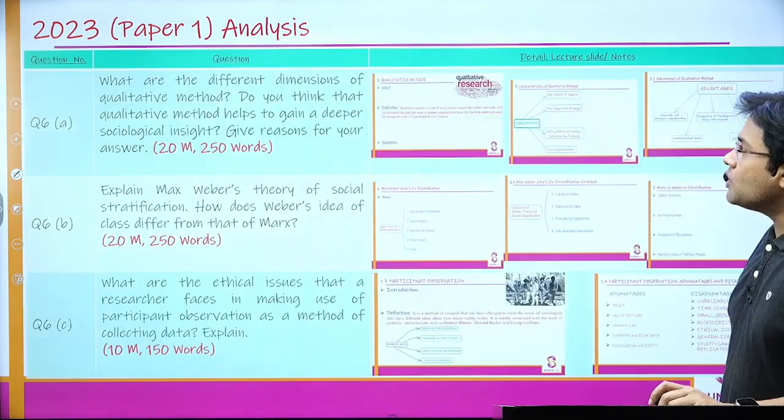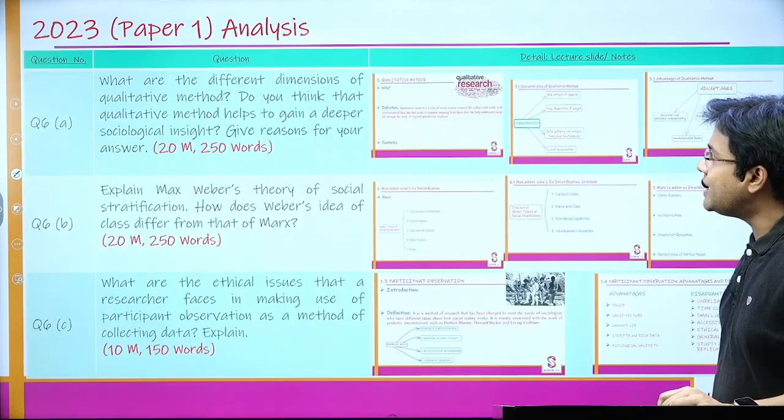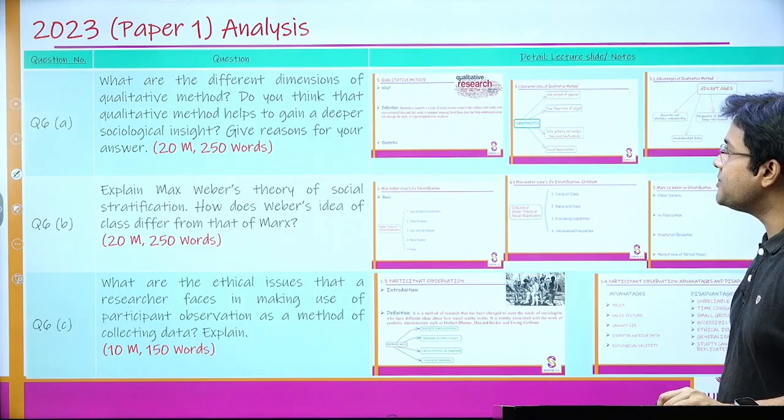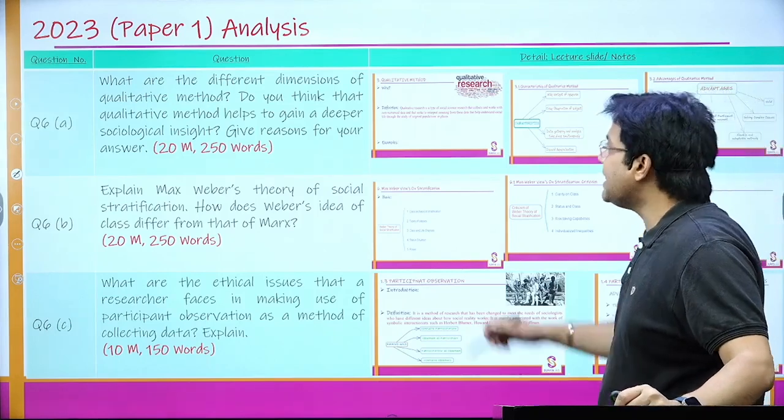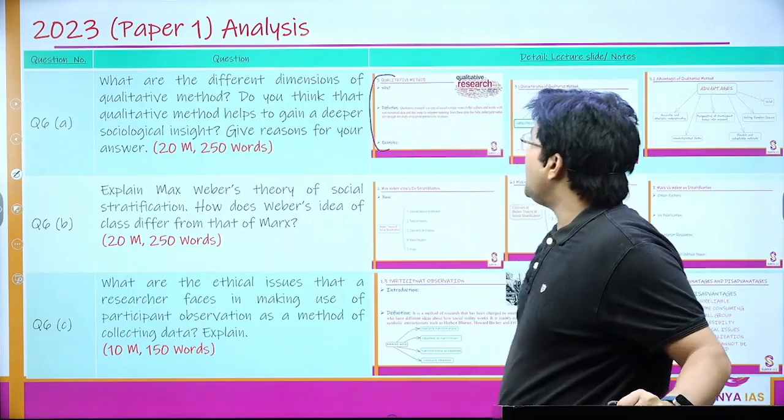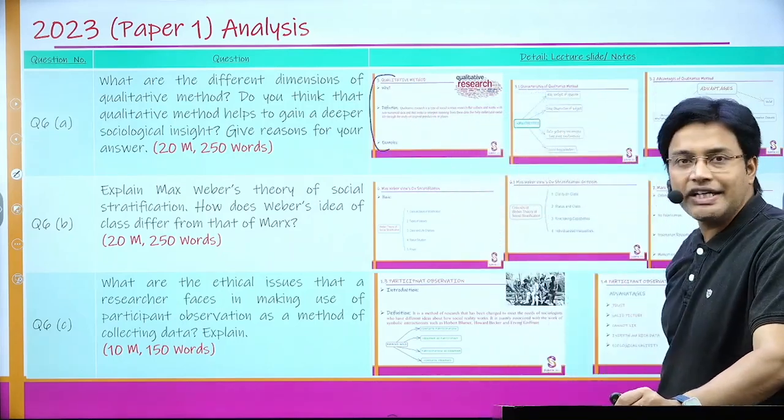Next, you can talk about what are the different dimensions of qualitative method. Do you think that the qualitative method helps to gain a deeper sociological insight? Give reasons for your answer. Again, I talked in detail, along with the standard definition, about what the qualitative method is.